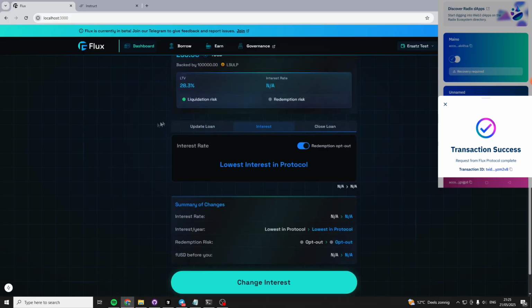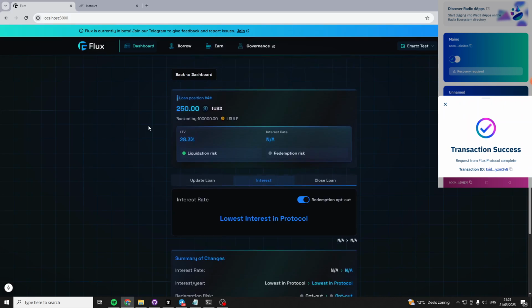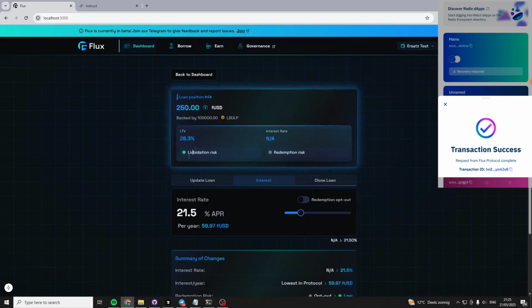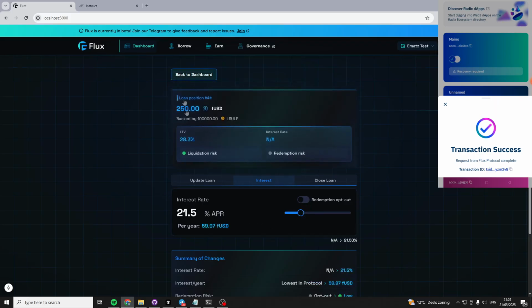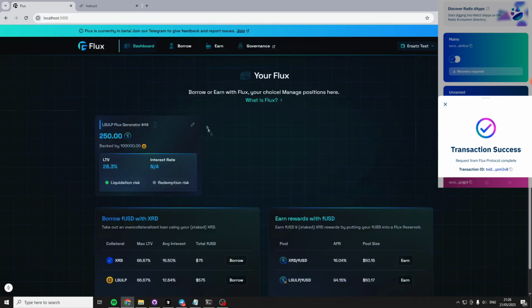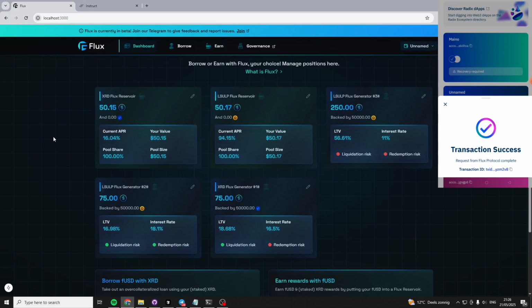And if we try to change the interest rate, it will tell you that we have opted out of redemptions. And we can also opt into redemptions again by deselecting the toggle. Yeah, so that's nice. Let's go back to our other wallet.